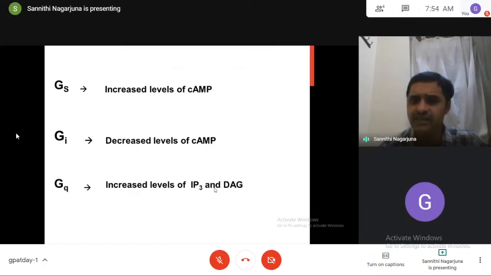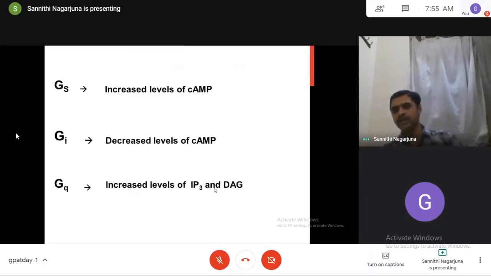Gs means increased levels of cyclic AMP. Means if any one receptor is a Gs type, that means actions are mediated through increased levels of cyclic AMP. Gi, decreased levels of cyclic AMP. Gq, increased levels of IP3 and DAG. So based upon these representations, we can understand that the receptor is mediating the actions through which second messenger.